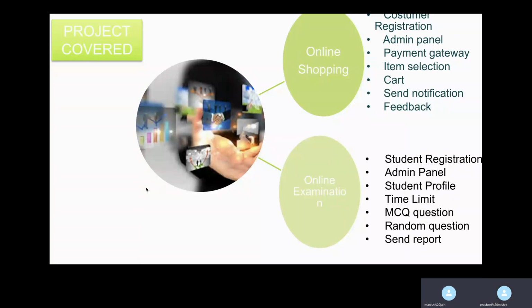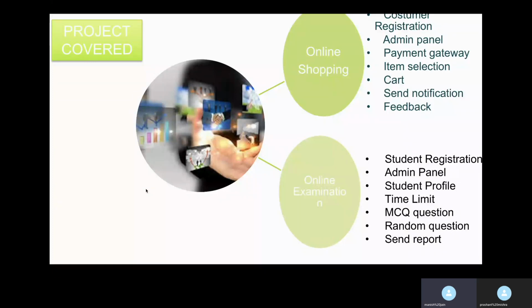Similarly, we also implement the other one, the online examination site. In this online examination, students register themselves. The admin panel will prepare the questionnaires, and the question set will be prepared from random questions, so the same assessment set will not repeat for another student. There is a time limit, like 30 minutes or 40 minutes, for each question set of MCQ questions.